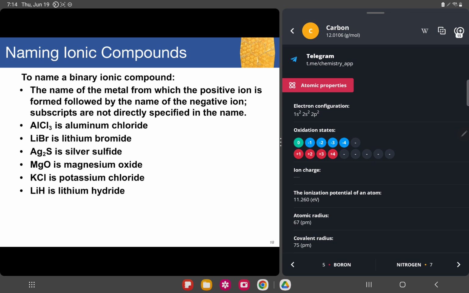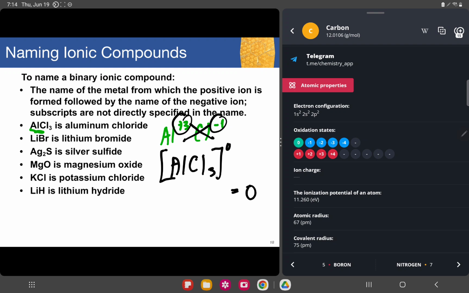So how does this one happen? Aluminum, remember, has an oxidation state of 3. Chloride, as we know, has an oxidation state of negative 1. As we have studied a while ago, using the crisscross method, it would be aluminum chloride 3. If we compute whether it equates to 0, you'll notice that as the totality of a compound, we never put 0 right here.